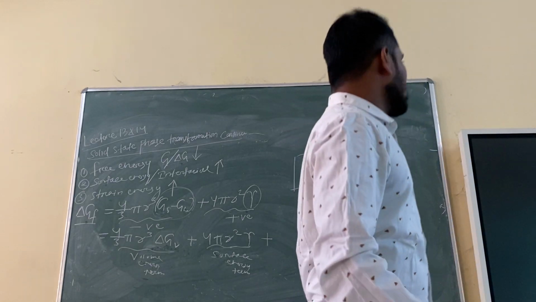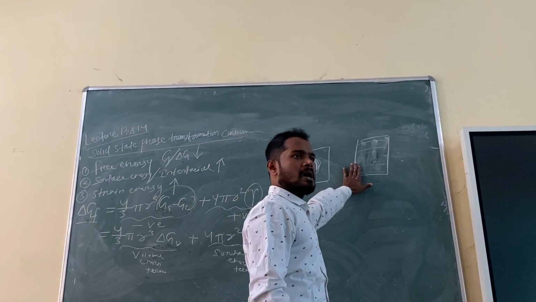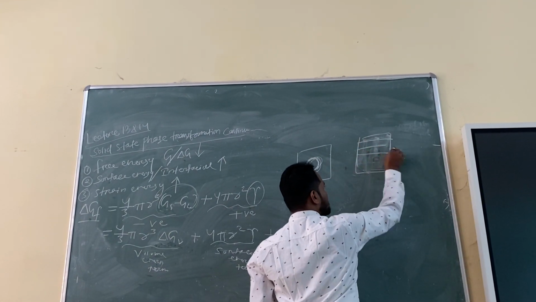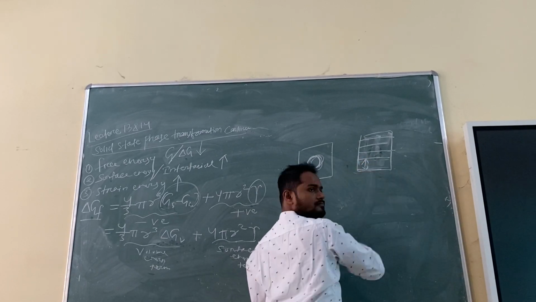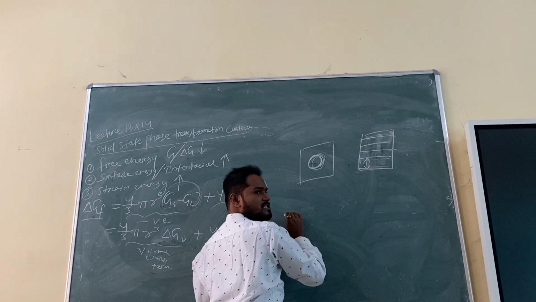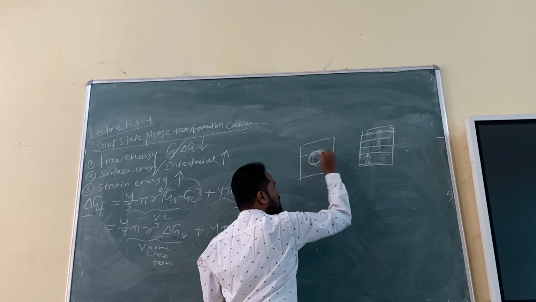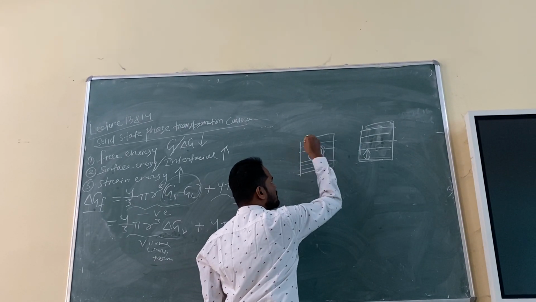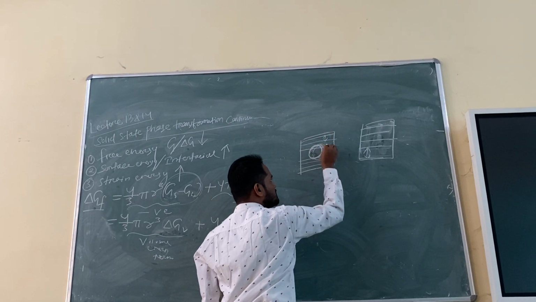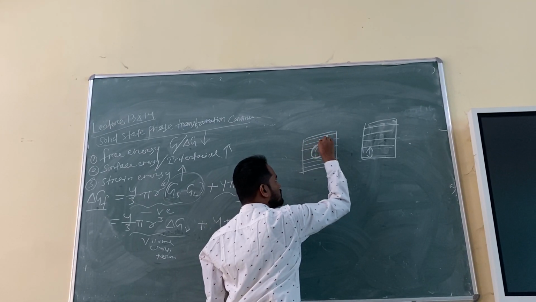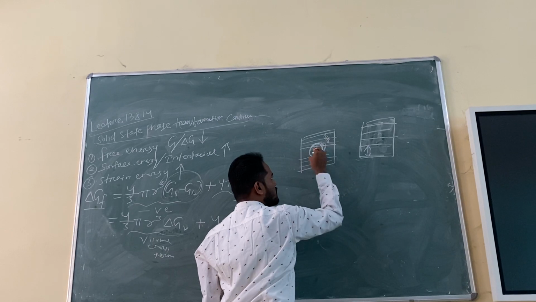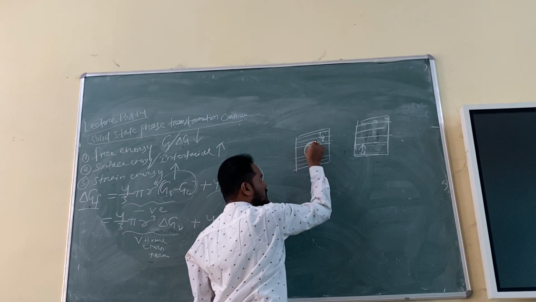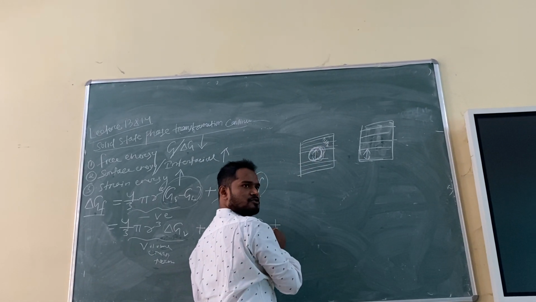Similarly, you have initially a phase. It will have a lattice parameter. Suppose these are the lattice parameters. This is the distance. But suppose this kind of phase is forming. Its lattice parameter will be this much, but earlier you had a lattice parameter of this much. The initial lattice parameter is this one. But this lattice parameter is higher. You understand my point?